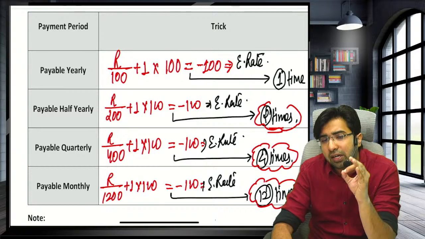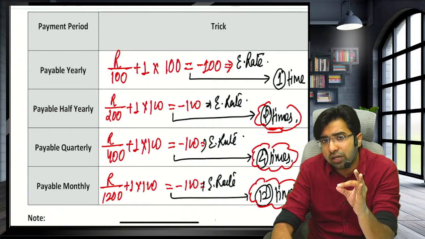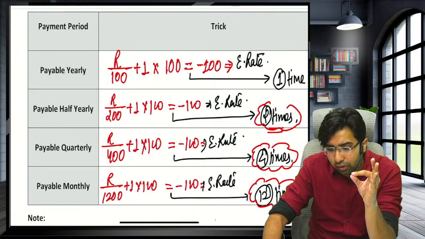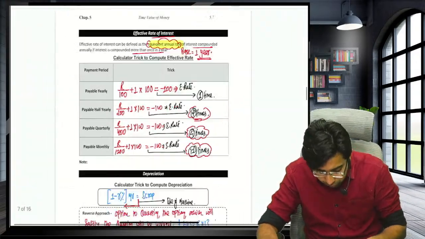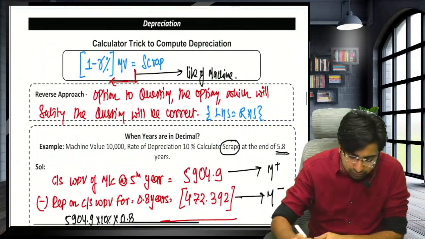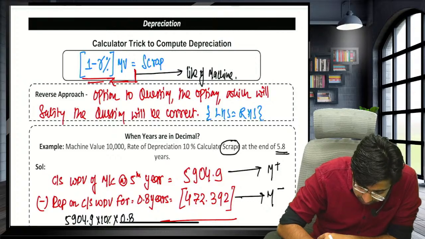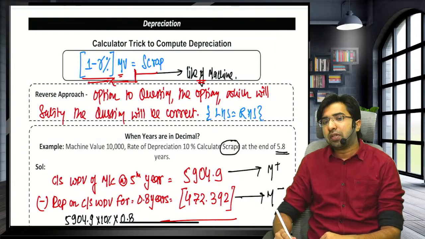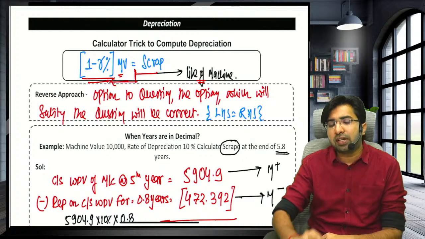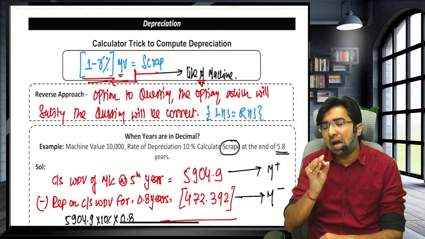So R upon 100 in the case of year, R upon 200 for half-year, R upon 400 for the quarter, R upon 1200 for the month. Moving forward, guys, our depreciation trick: 1 minus R percentage into machine value, press the equals button and you will get the scrap. Sir, how many times do I have to press the equals button? Guys, how many times do you have to press it?